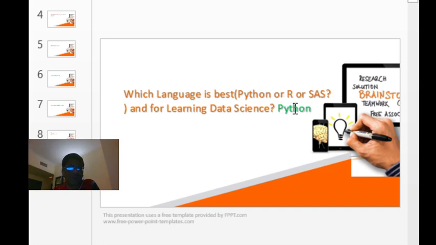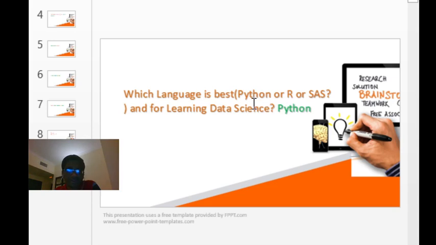Next language, R. R is one of the very popular languages for data science because it is made for statistics. As you might have heard, artificial intelligence, analytics, or data science, whatever these buzzwords we call, they refer to the same thing. R language is dedicatedly developed for statistical people. Statistics means in mathematics, whatever statistics comes, that is the one. So this is the statistical language. That's why R has a very upper hand actually. It has a very big market. Just 2-3 years back, it was like a market leader. I will come back to this again.